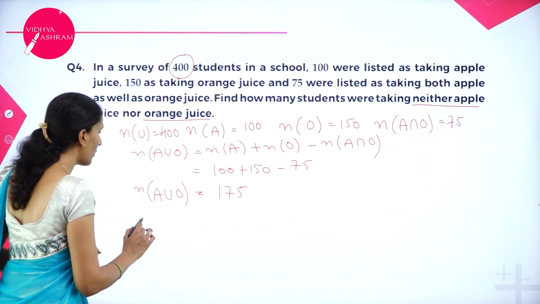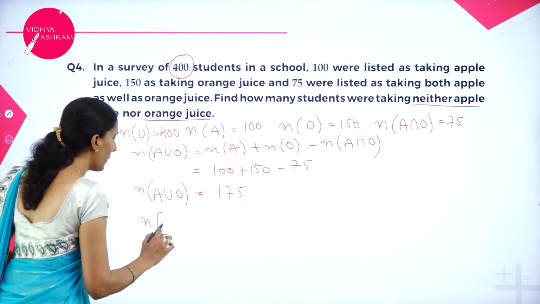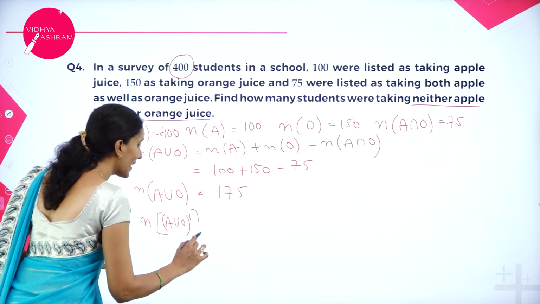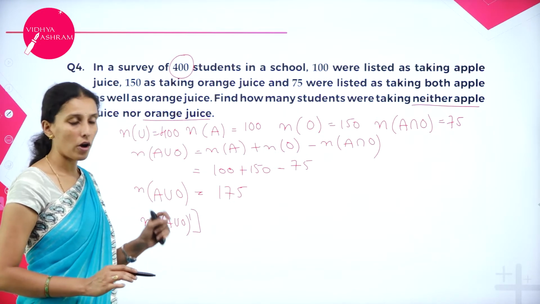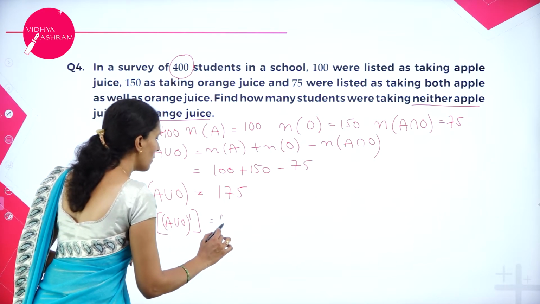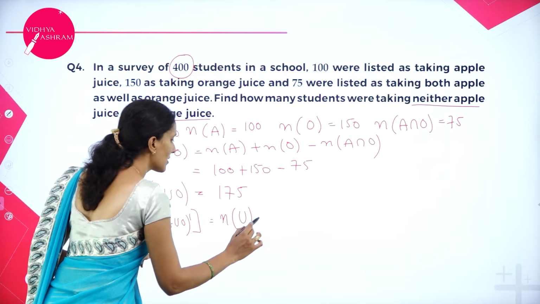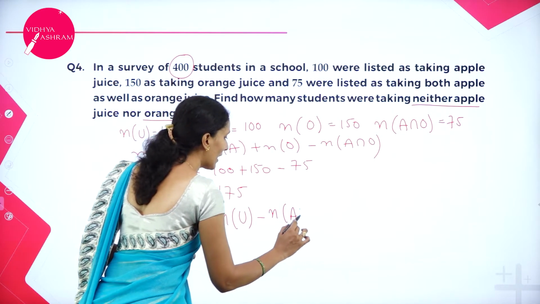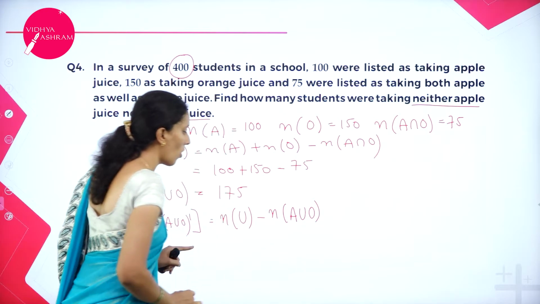Then I have to find the complement: the number of students who are not taking both apple juice or orange juice. So this is nothing but the number of students minus the number of students who are taking apple juice or orange juice.